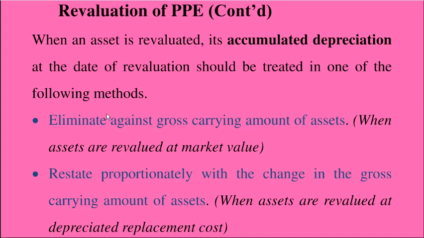This method can be applied when you revalue your PPE based on market information. For example, if you are going to revalue your used motor vehicles with secondary market information, then you can adopt this particular method and eliminate your accumulated depreciation.